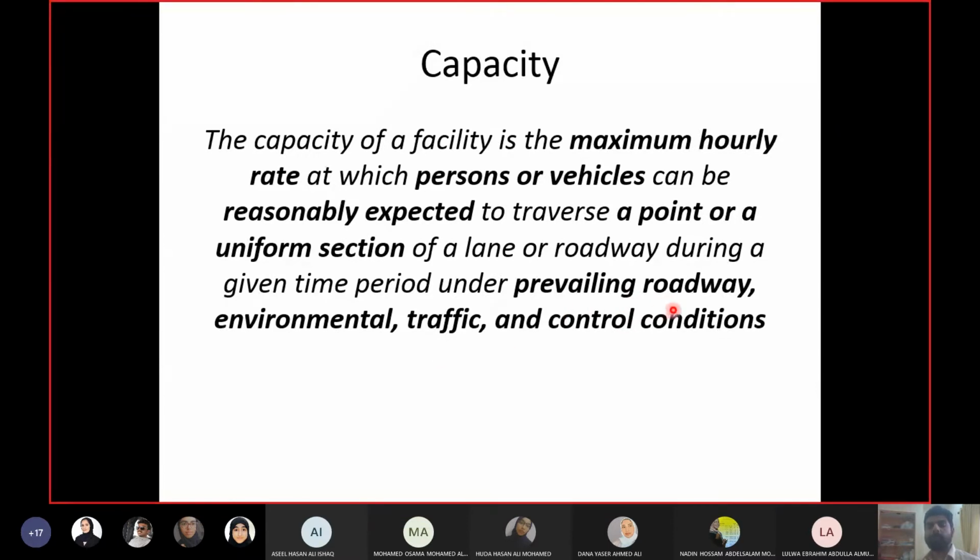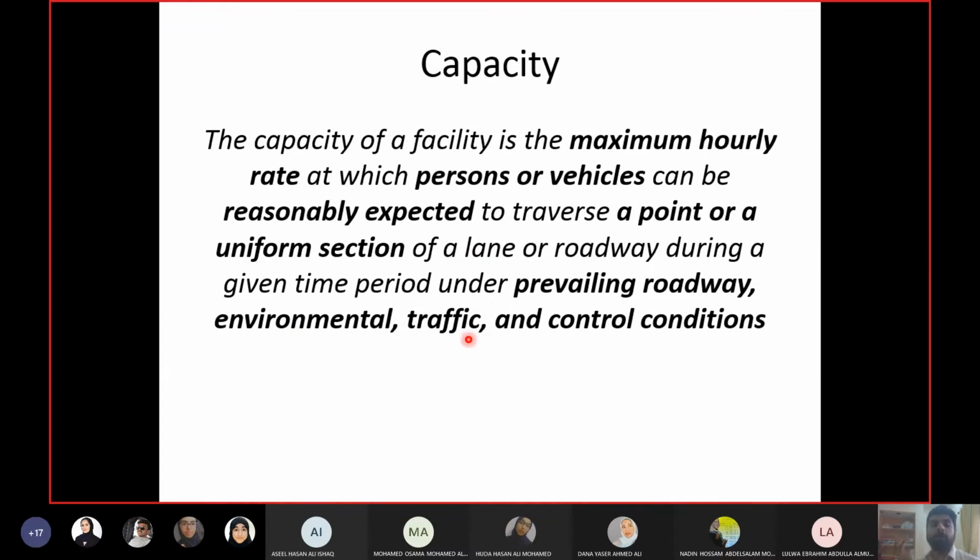Meaning what? Roadway conditions include gradient, number of lanes, lane width, shoulder, median. These are all conditions related to the roadway. Then we have environmental conditions, meaning weather, light, day or night time, and so on. This wording was not part of the 2010 manual. The remaining definition was the same, but this word was not there. So I added this word from the latest manual.